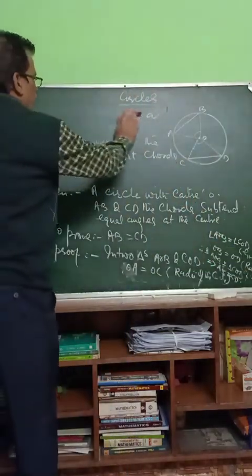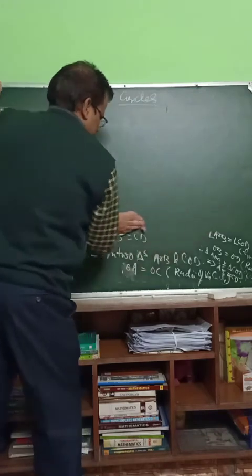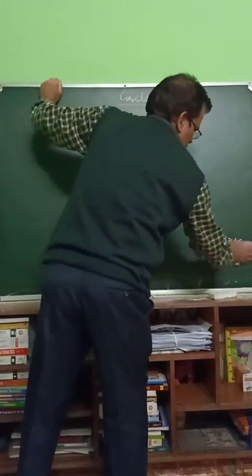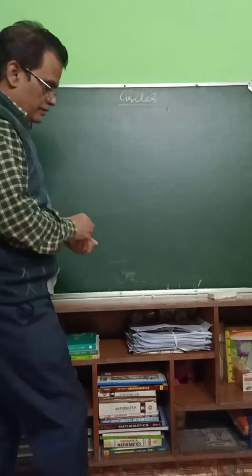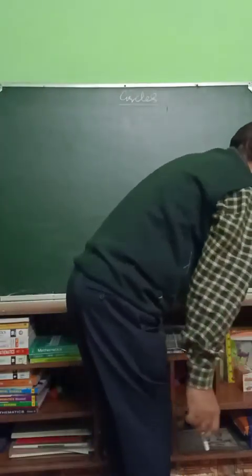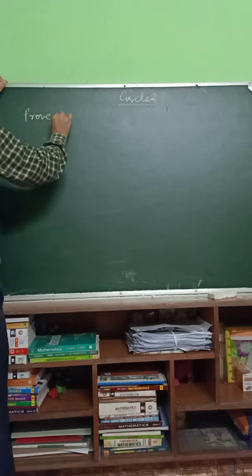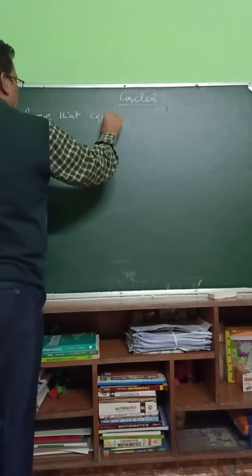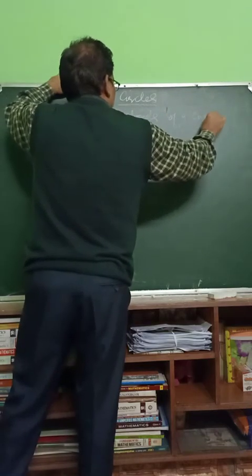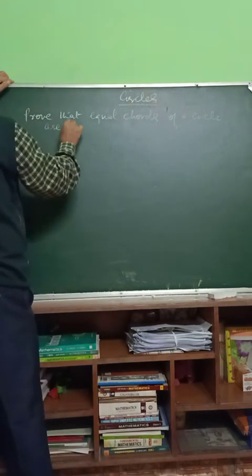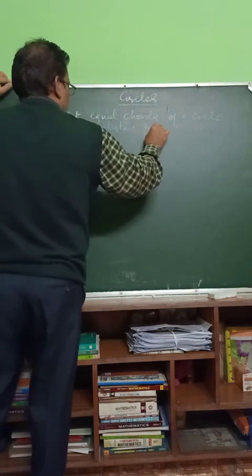Next, now we will prove that equal chords of a circle are equidistant from the center.